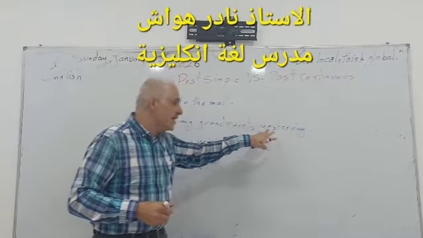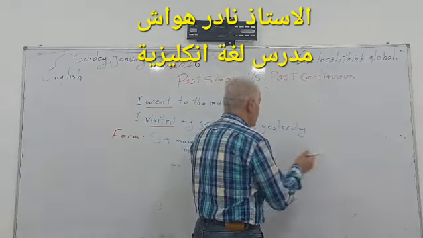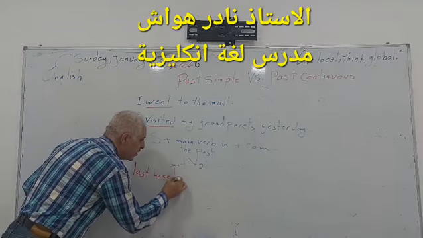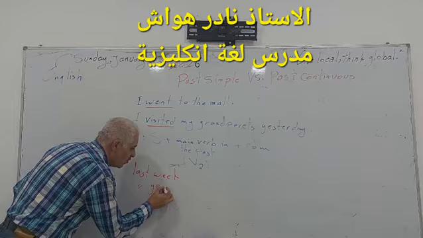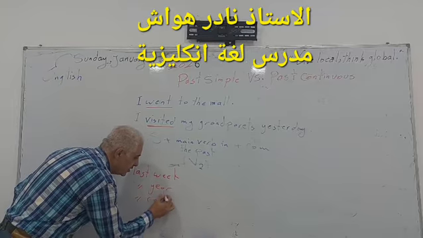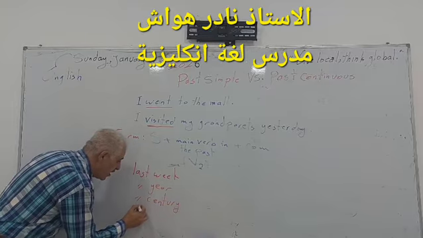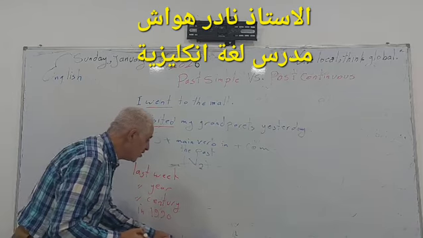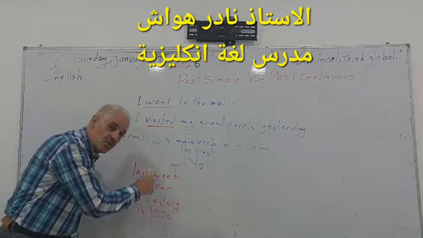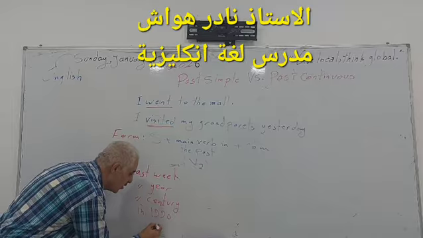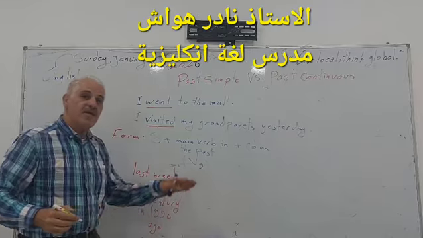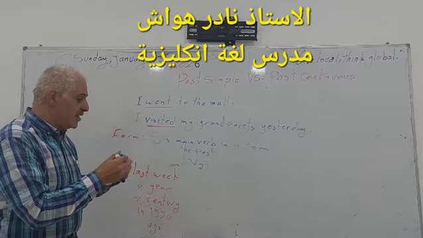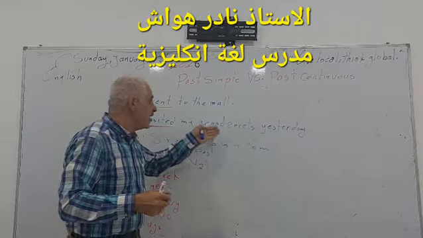Of course, certain expressions are used with this tense, which is the simple past tense. We don't only say yesterday, we say last week, last year, last century. Also, we have in 1990, for instance. But the most important expression that is used with this tense is ago. Example, I lived in Muscat 2 years ago. This is everything about simple past.